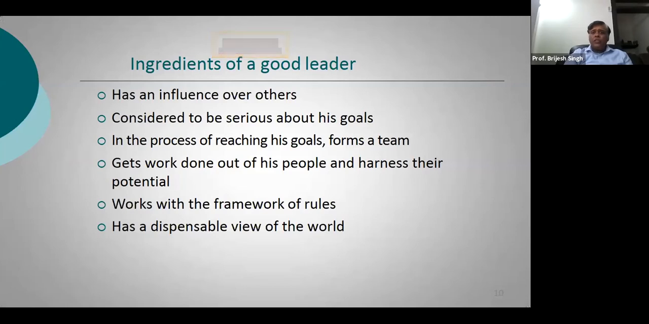In the process of reaching his goals, he forms a team, gets work done out of his people, and harnesses their true potential, right? He works within a framework of rules and has a dispensable view of the world. What do we mean by a dispensable view of the world?